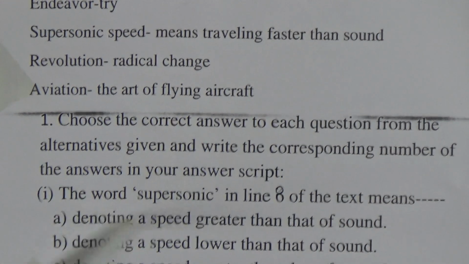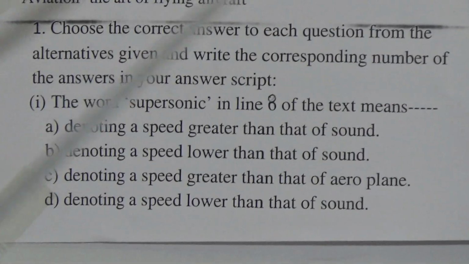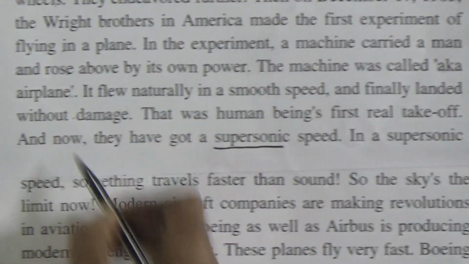The word supersonic in line 8 of the text means, so if we go to the text, we will find the word supersonic. Look here, line 8, supersonic.